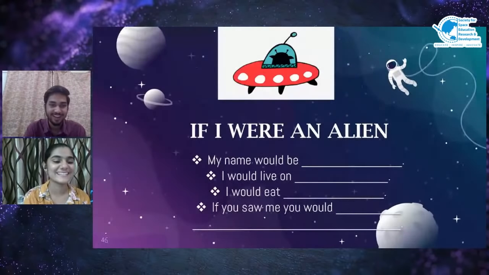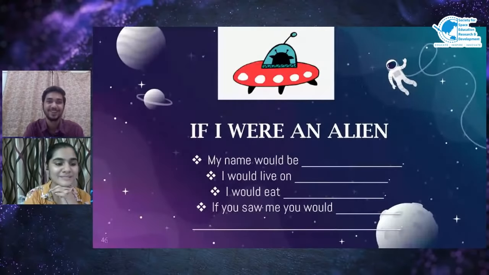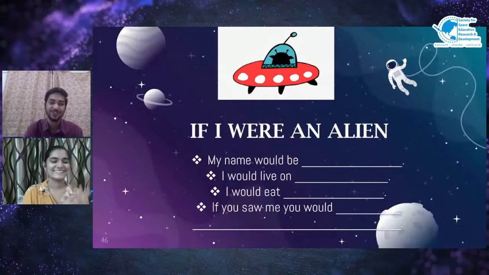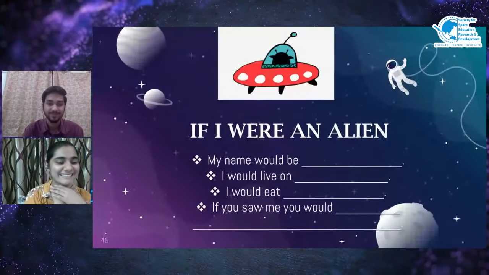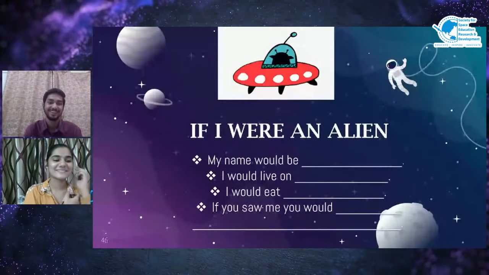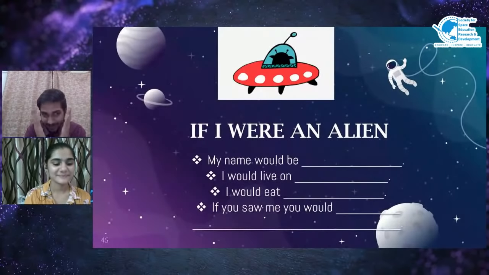I can imagine Lava Dava Dub Dub. I will surely call you Lava Dava Dub Dub from now on. So tell me, what would your name be? My name would be Peekaboo. Oh, that's my favorite character, Peekaboo.